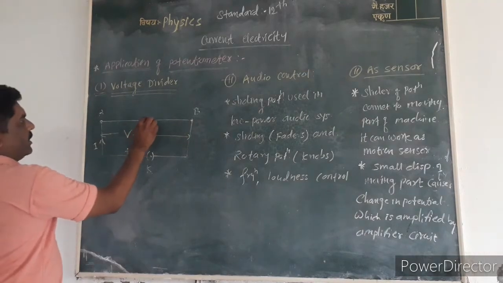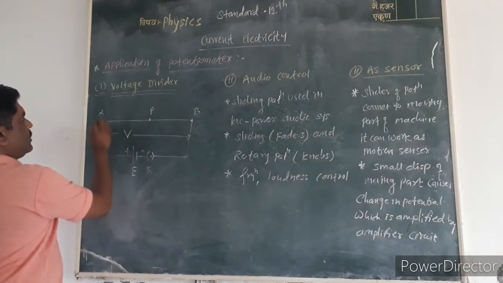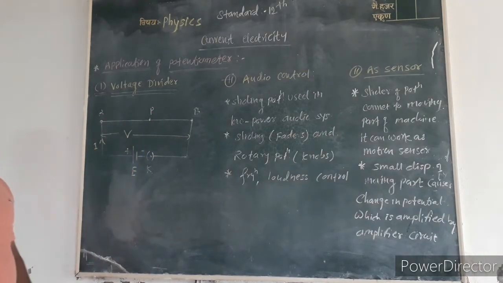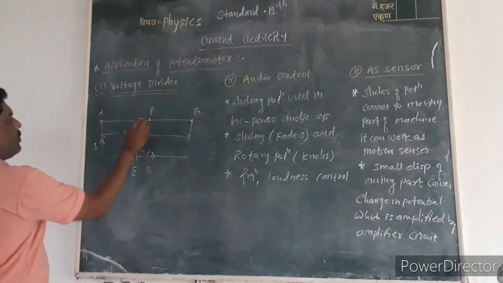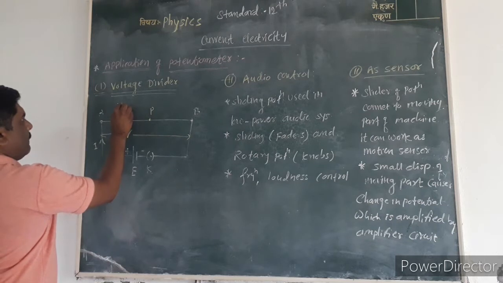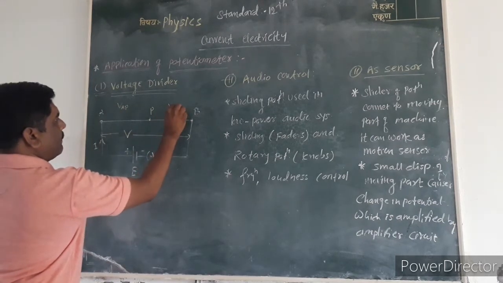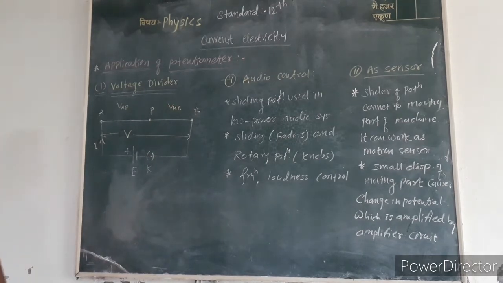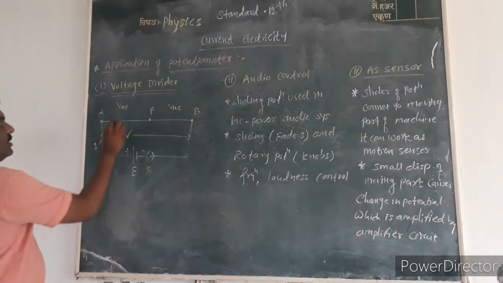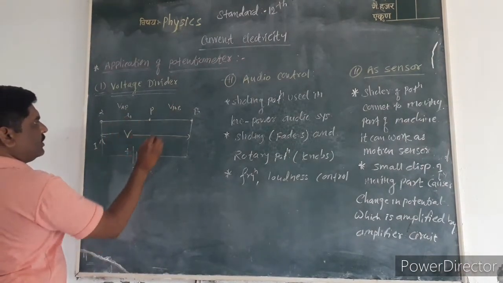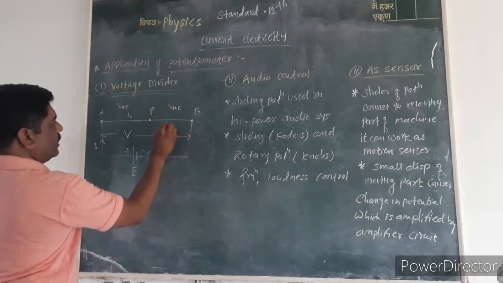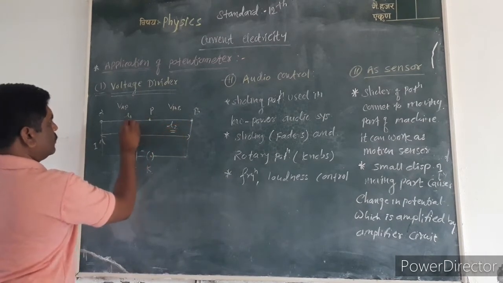Let's suppose a point P at some distance from A. The potential from A to P is VAP and from A to B is VAB. Suppose the length A to P is L1 and P to B is L2.